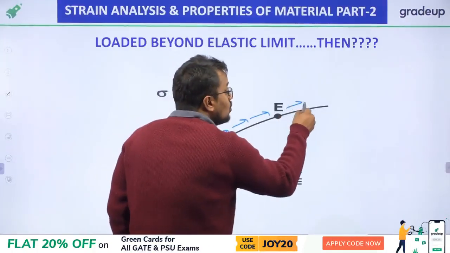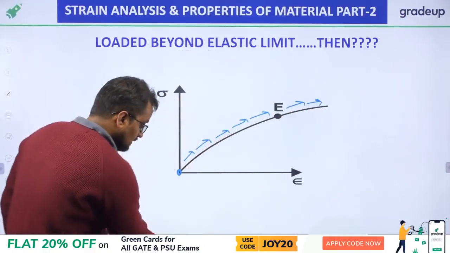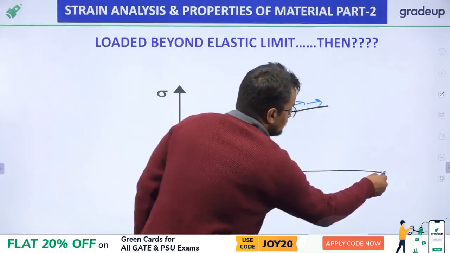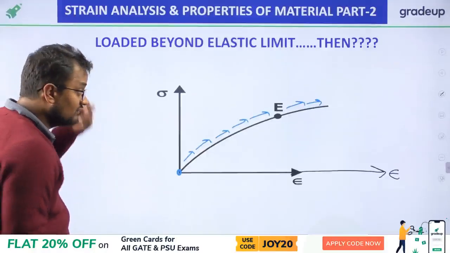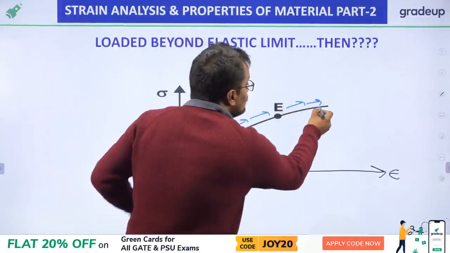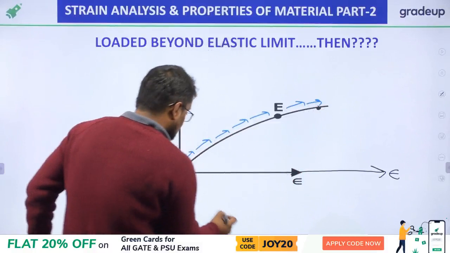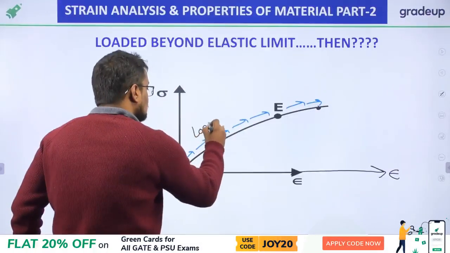But if I apply load beyond that, suppose this is the strain axis, then what will happen? This is the loading curve, my friends.